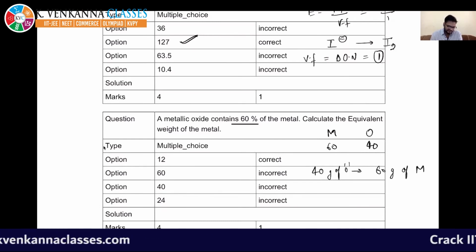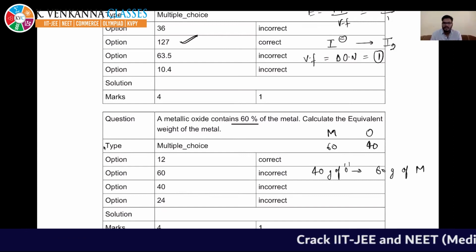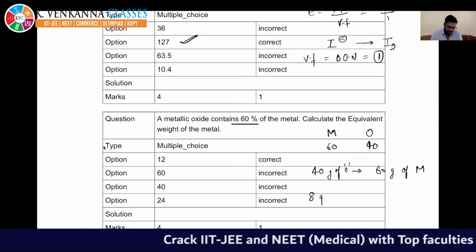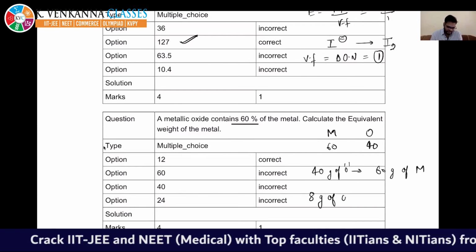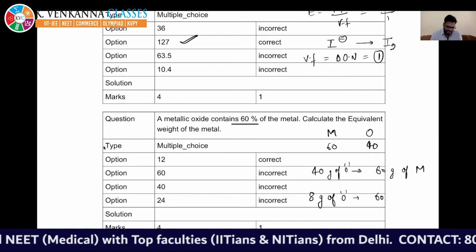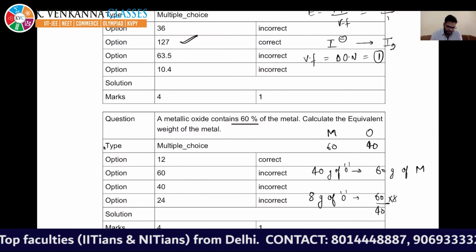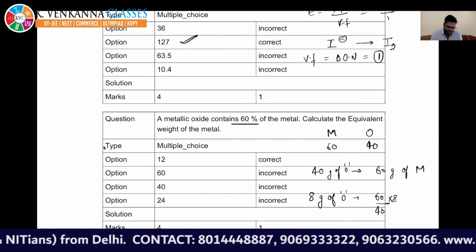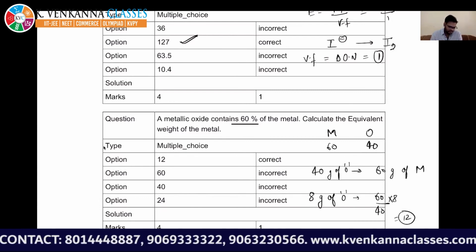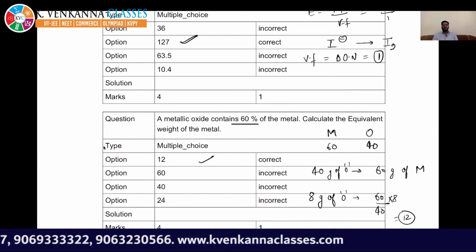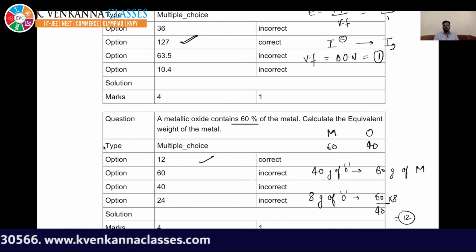But we need to calculate for 8 gram of oxygen. So using the unitary method, for 8 gram of oxygen, the amount of metal will be 60 divided by 40 into 8. If you solve it, it will be 12. So the answer will be 12. This is a question from your notes.